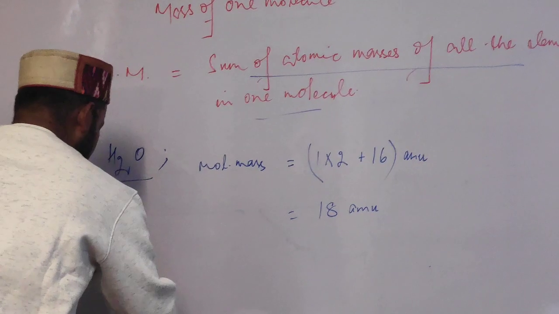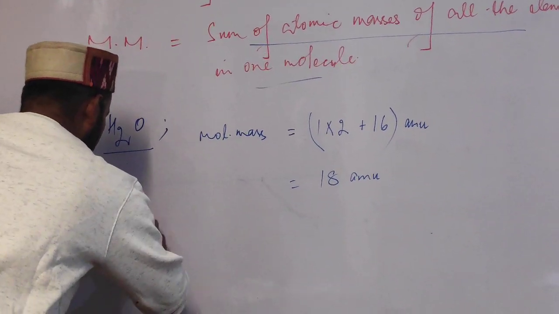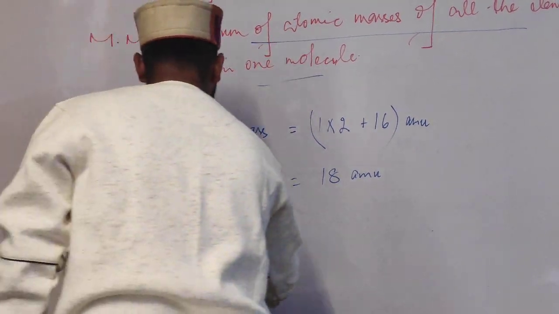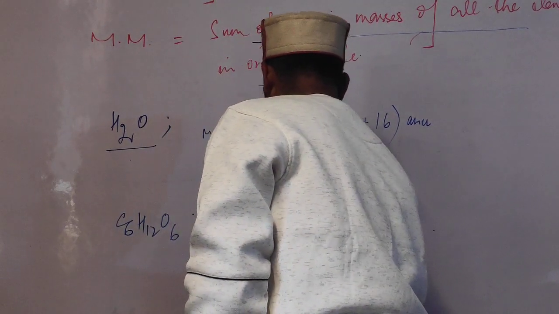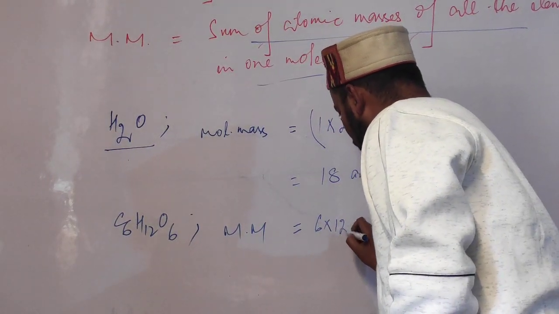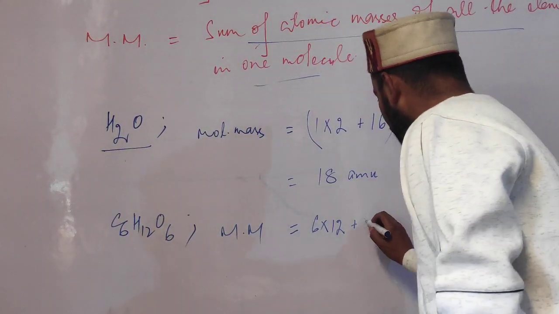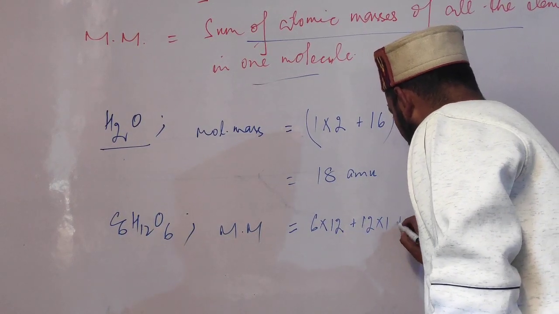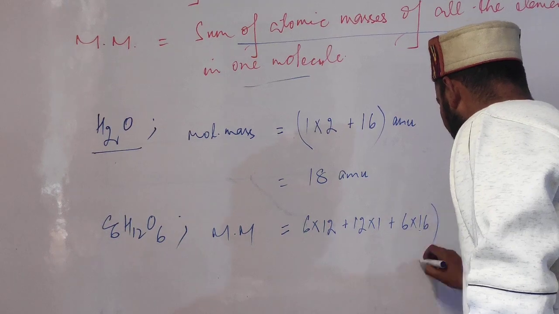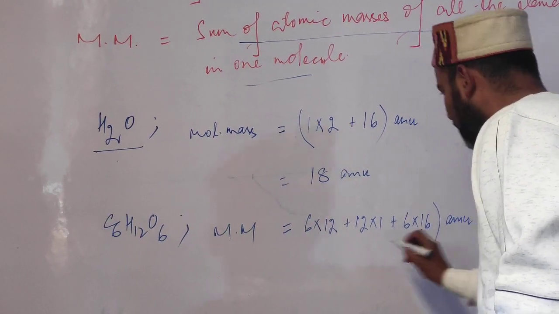Now another example is, say I have a molecule of glucose, C6H12O6. Its molecular mass will be 6 into atomic mass of carbon, that is 12, 12 into atomic mass of hydrogen, that is 1, 6 into atomic mass of oxygen, and all are expressed in atomic mass units.